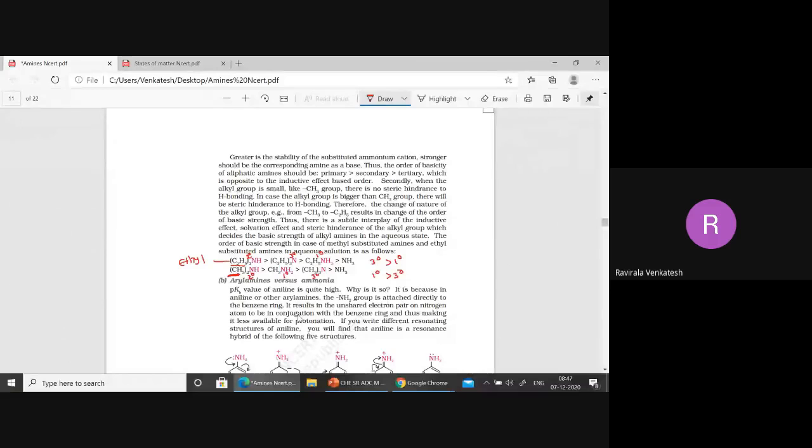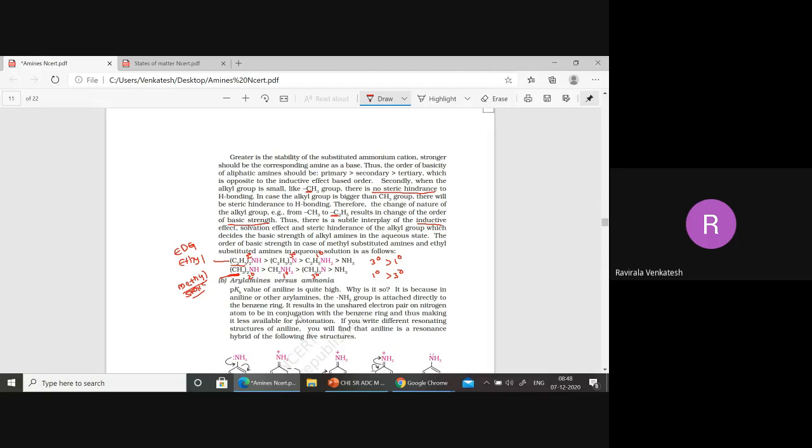When you take ethyl groups, which is dominating, beta? Electron donating nature is dominating. When you take methyl groups here, which character is dominating, beta? Steric hindrance is dominating, or that solubility, the solvation effect is dominating. Here, when the alkyl group is smaller like methyl, there is no steric hindrance, isn't it? Therefore, it dominates over the tertiary alkyl. But when you take a bigger alkyl group, C2H5, the basic strength is resulting in terms of inductive effect.